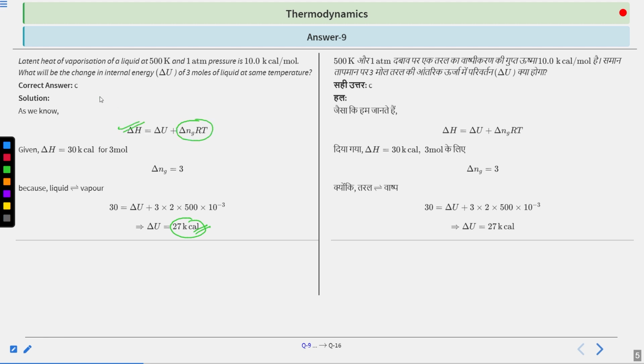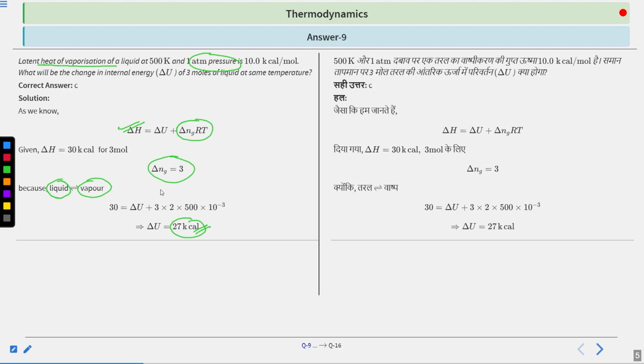Second thing, you should be able to analyze that all of this is occurring at constant pressure, so your Q is equal to delta H, because QP is equal to delta H. And the third thing that you should be able to determine is delta Ng: since there is no gaseous reactant molecule on the reactant side, on the product side it is 3. Okay, so these three things are important in this question to be known.